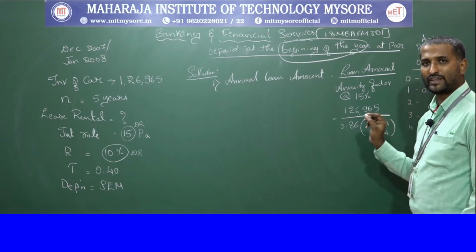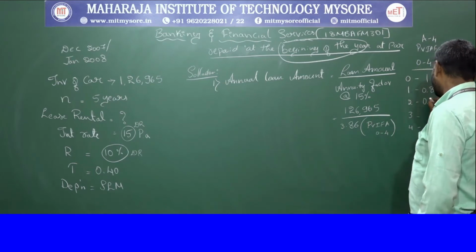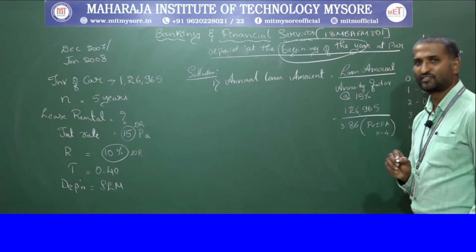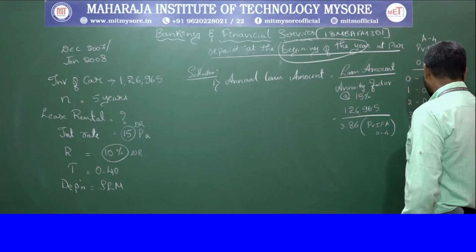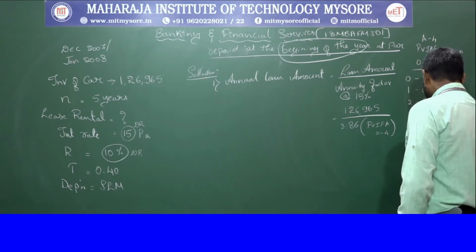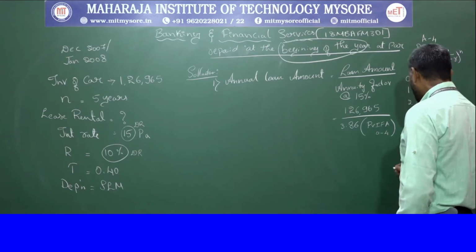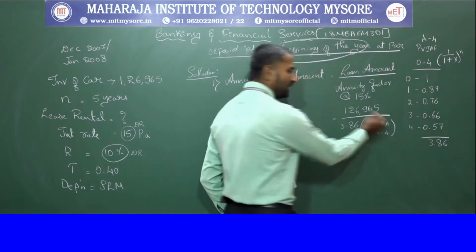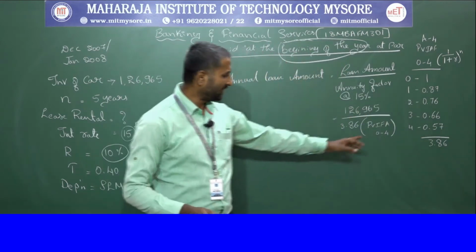Then 0.87, 0.76, 0.66 and 0.57. So totally we got 3.86 as the present value interest factor annuity.